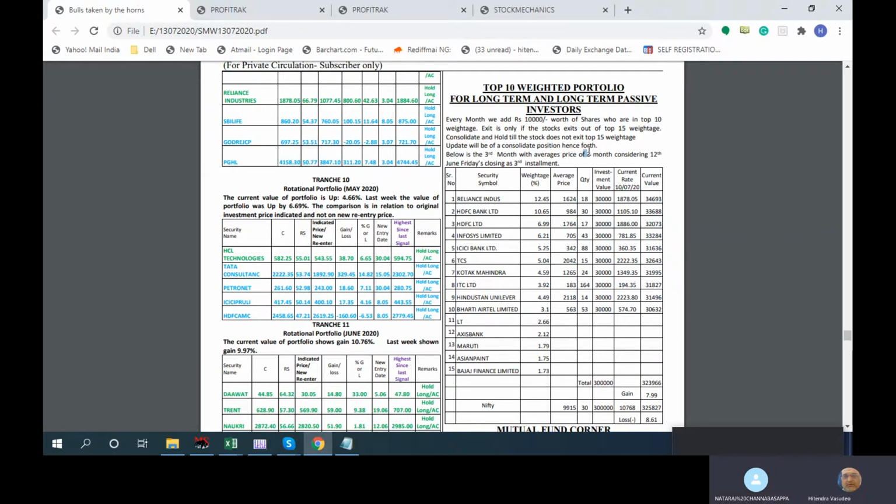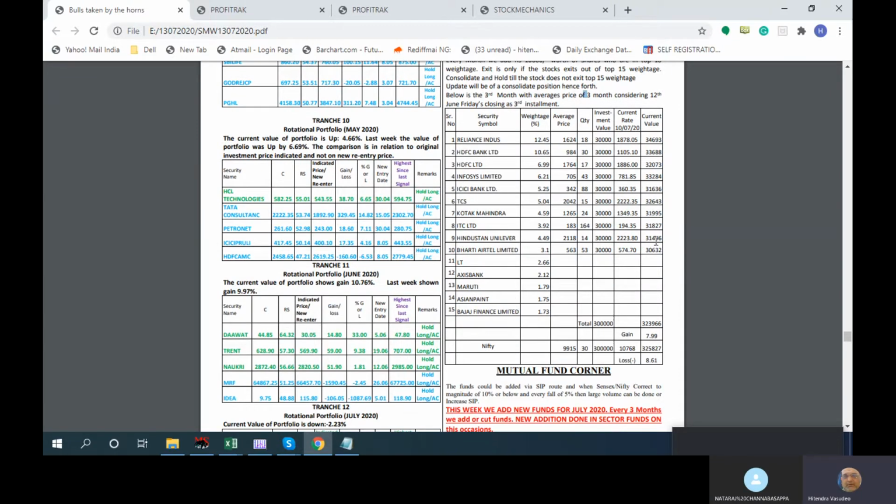So this is the third month. If you look at the third month in a consolidated way, it will be a mirror of Nifty. But now the theme and logic is that if Nifty has become 3 or 4 times in 10 years, your portfolio should also be something very similar.